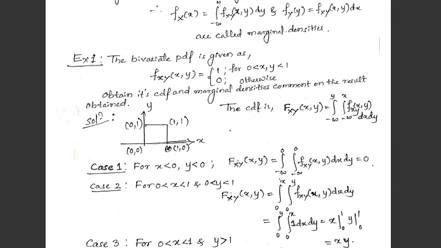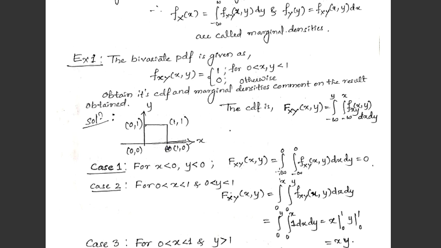Then CDF fxy of xy, we know the CDF is given by integration of the PDF. But x is less than 0, means in none of the cases is it crossing 0 and coming to the right side of 0, and even with y.